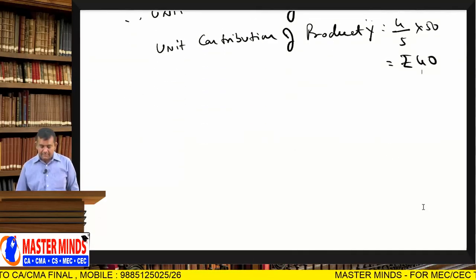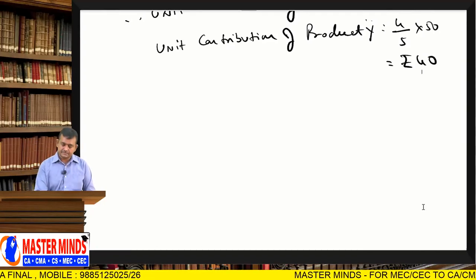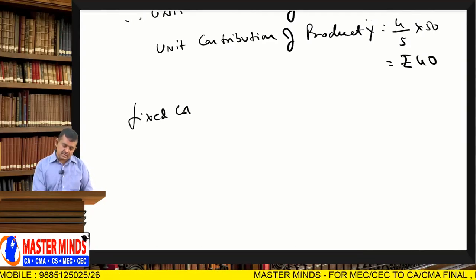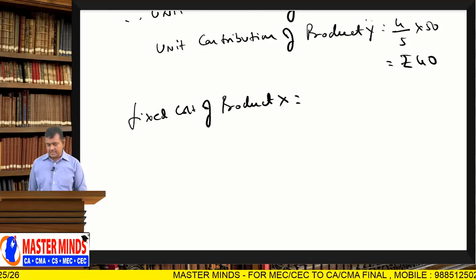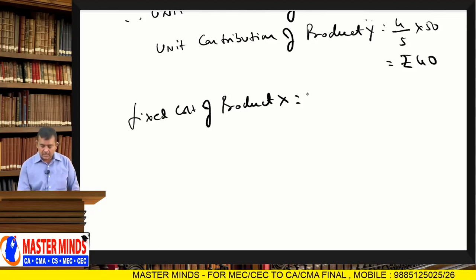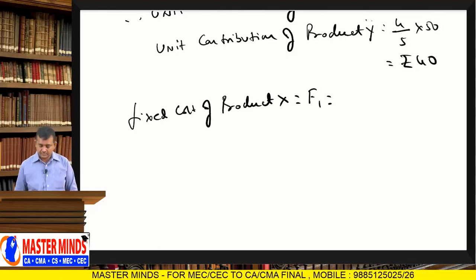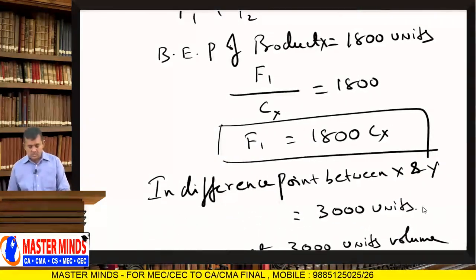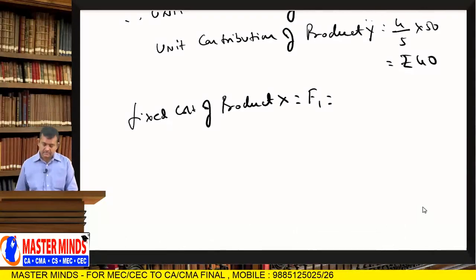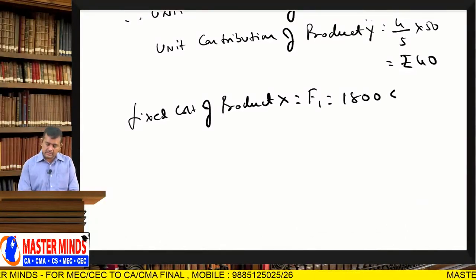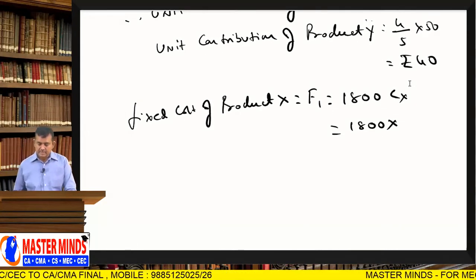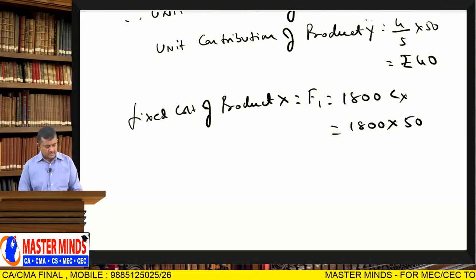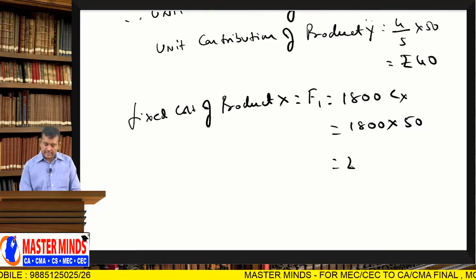Here F1 equal to fixed cost of product X, F1 equal to 1800 Cx. 1800 into Cx, 50 rupees. So 50 into 1800, so 90,000 rupees.